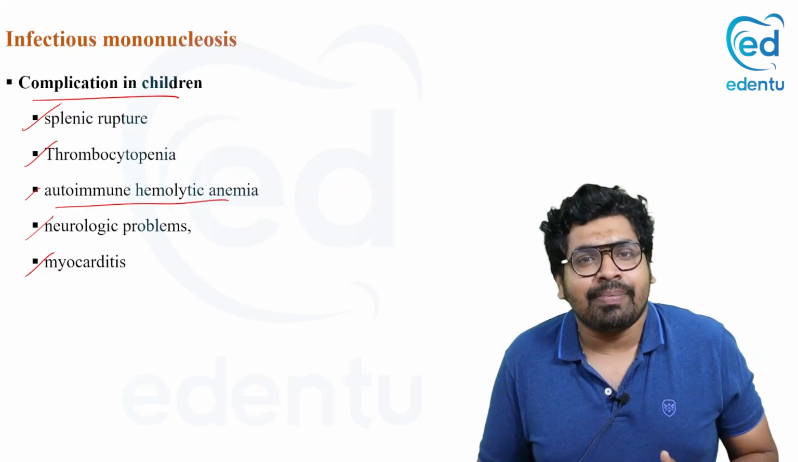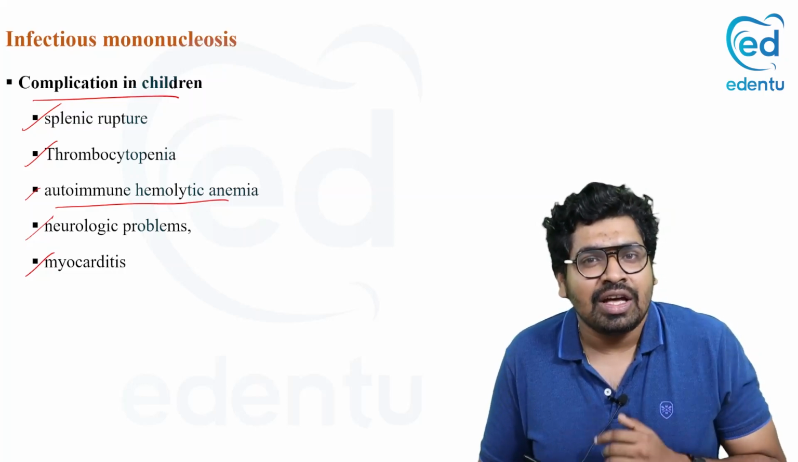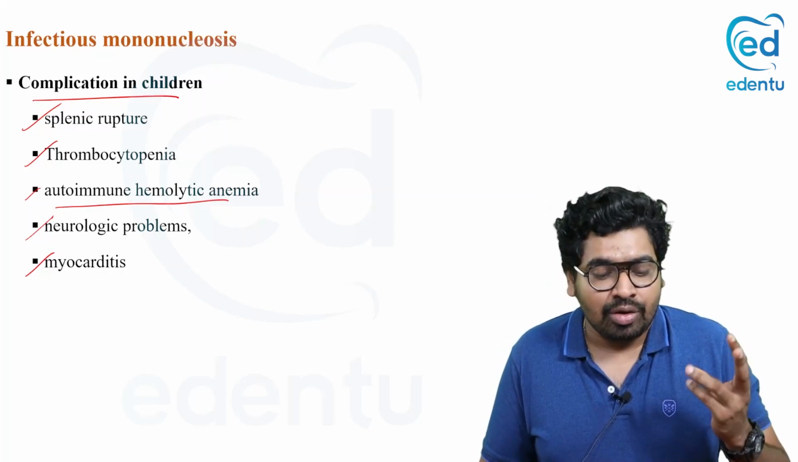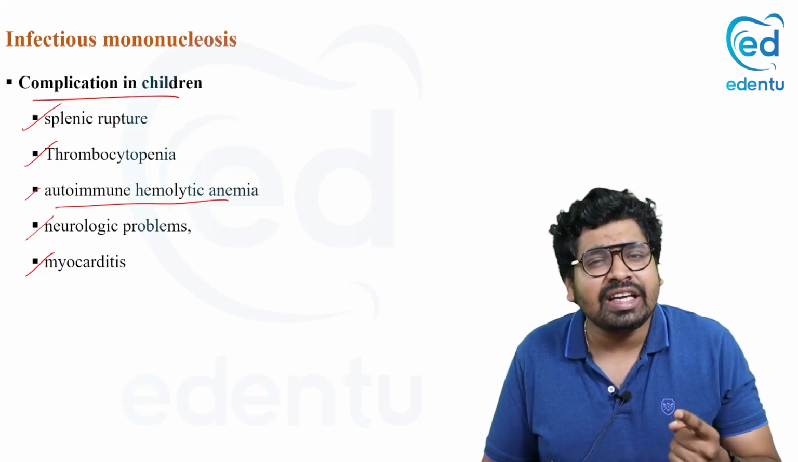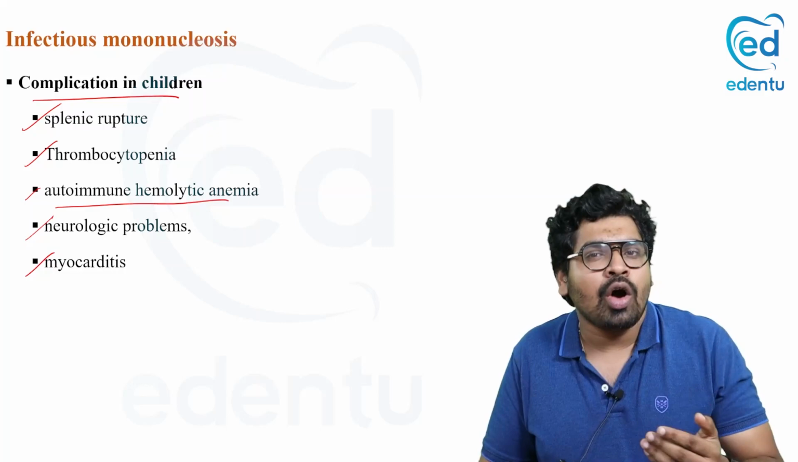Now jokes apart, when it comes to children less than 4 years, there is splenic rupture, thrombocytopenia, hemolytic anemia, neurological problems, and myocarditis. How bad it is.